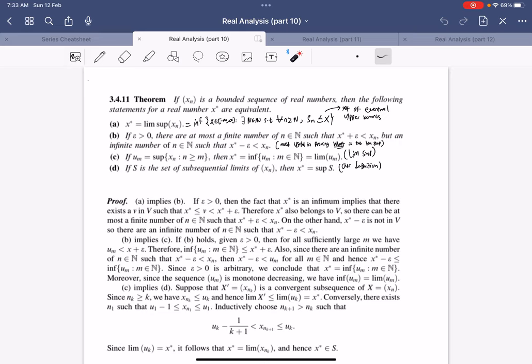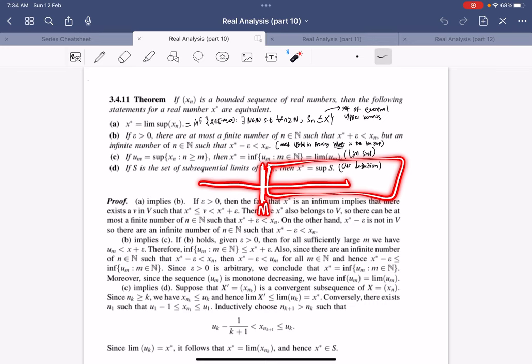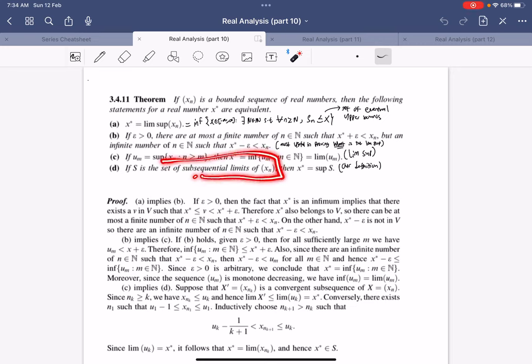And then lastly, we can also say it is the limit of the sequence where each term is the supremum of x_n with n greater than or equal to m. So it's basically, you have the sequence here, you take away the first terms up to m, you just take the tail end of the sequence, and then you take its supremum. And then you keep taking, and then you find the limit. If S is the set of subsequential limits, then lim sup equals the sup of S. And that's our definition.